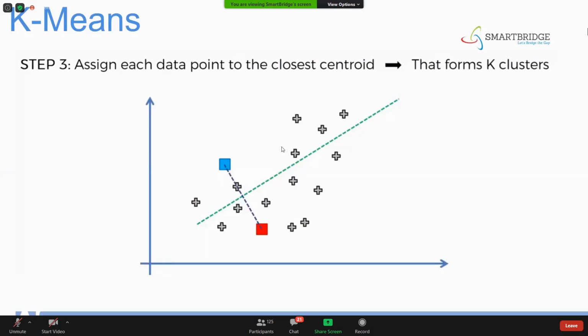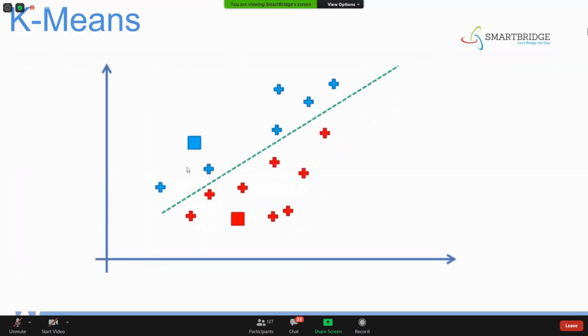So that it forms k clusters, here it forms two clusters. If you see here, since we have assigned them, all the points which are nearer to this blue are categorized as the blue category. All the points which are nearer to this red are categorized as the red category.